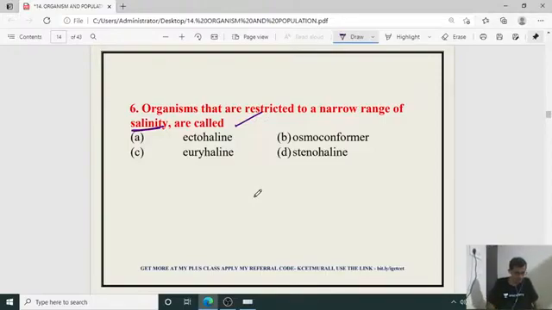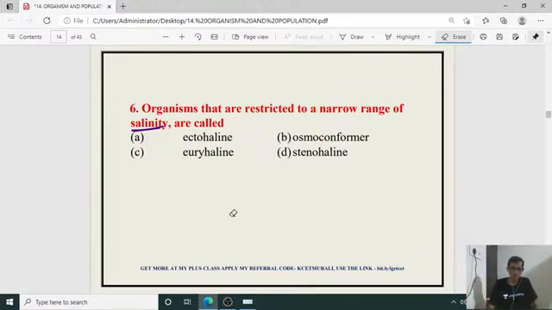If there is any change in the salinity, they can't survive.